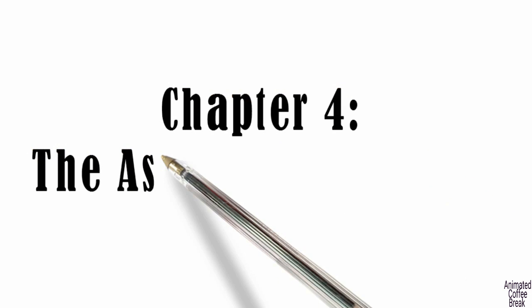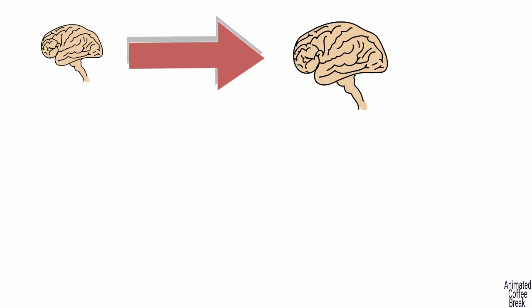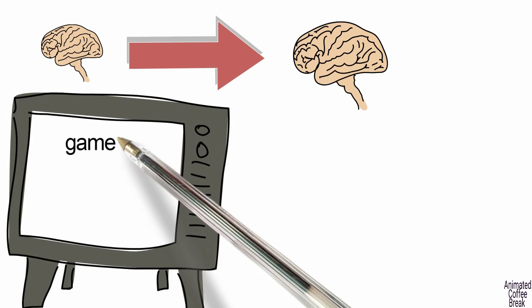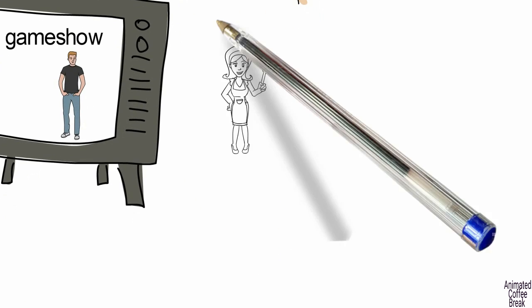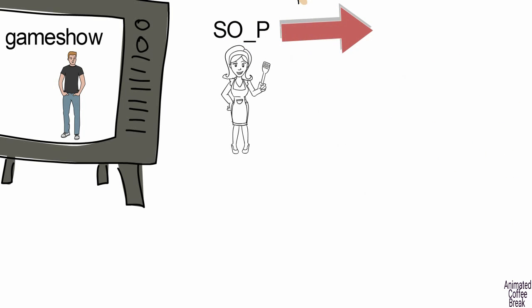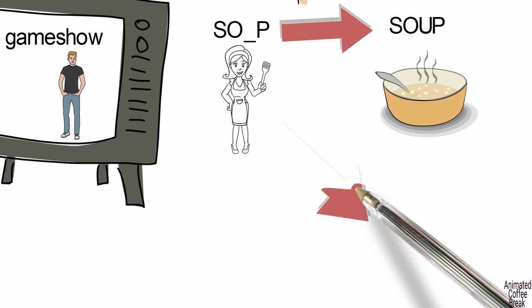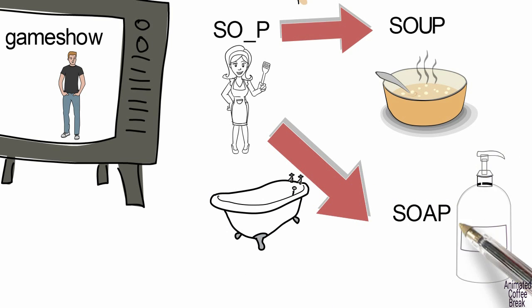Chapter 4: The Associative Machine. Our current thoughts rely on our prior thoughts, even our subconscious ones. For example, if we watch a game show on TV while cooking dinner and the contestant has to fill in the missing letter in the word SO_P, we automatically think of the letter U. However, if we are thinking about heading for the shower, we will automatically think of the letter A.